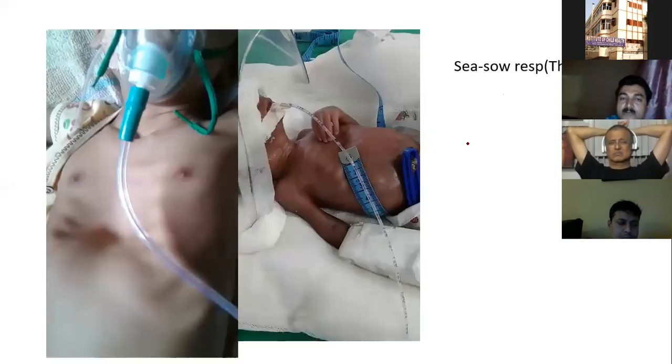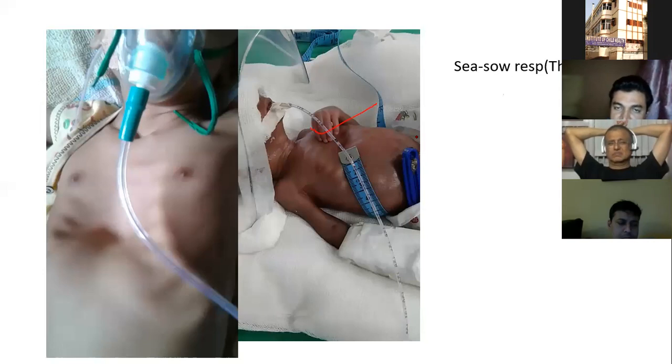So coming to seesaw respiration. Seesaw respiration can be of two types, one due to this kind of compliant chest wall and one due to paralysis of the diaphragm. So there are two kinds of seesaw respiration. My dear students, please concentrate on this picture.